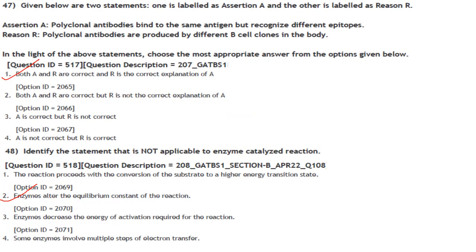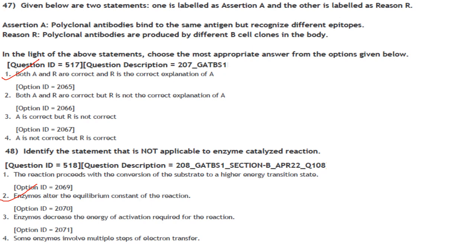Then given below are two statements. One is labeled as assertion A and the other is labeled as reason R. Assertion A: polyclonal antibodies bind to the same antigen but recognize different epitopes. That is correct. Polyclonal antibodies are produced by different B cell clones in the body. Yes, that is why they can recognize different epitopes. So both A and R are correct, and R is the correct explanation of A. Answer is option 1.